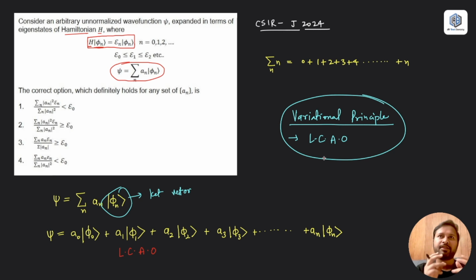Because whenever you find the expectation value of any operator, you get the eigenvalue corresponding to that. All the relationships asked in the question are with respect to energies, and you are given certain things related to that, so you have to apply the expectation value of the Hamiltonian. The expectation value of the Hamiltonian is going to give you the energy of that state.